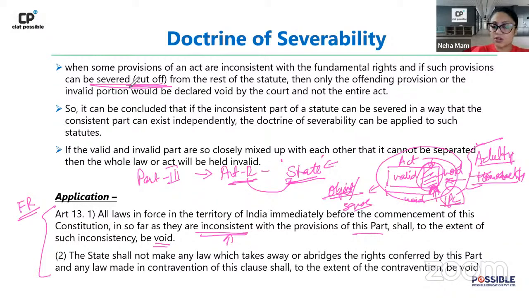So that's your doctrine of severability. Very often tested area. Doctrine of eclipse and doctrine of severability are very, very often tested areas. I hope this concept is clear to you. ठीक है, तो अगर ये पूरा का पूरा सेंस नहीं बनाता तो फिर पूरा का पूरा चला जाएगा, otherwise only the offending part is going to go. Okay, now let's move on.